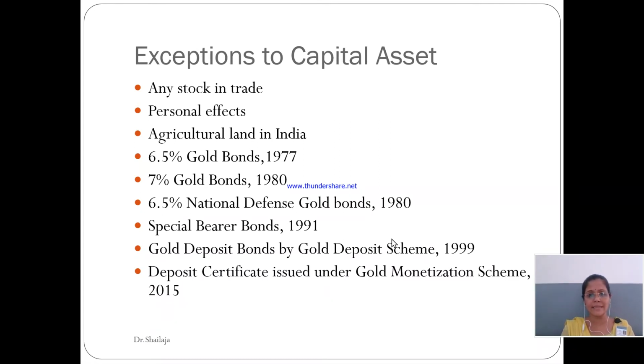6.5% gold bonds 1977, 7% gold bonds 1980, 6.5% national defense gold bonds 1980, special bearer bonds 1991, gold deposit bonds issued under the gold deposit scheme in the year 1999, and the deposit certificate issued under the gold monetization scheme in the year 2015. These are the various exceptions to the capital asset. It means these are the assets which are not considered as capital assets for the calculation of capital gain under the Income Tax Act 1961.